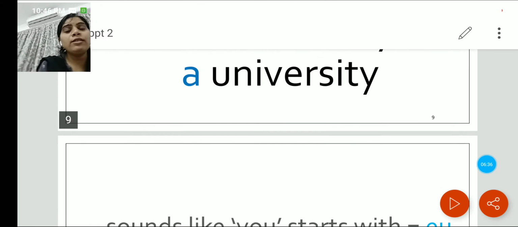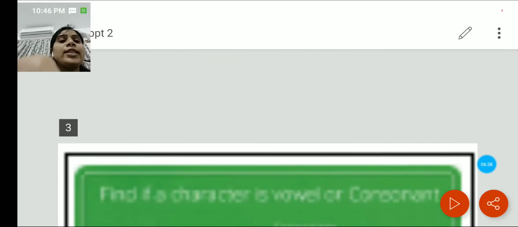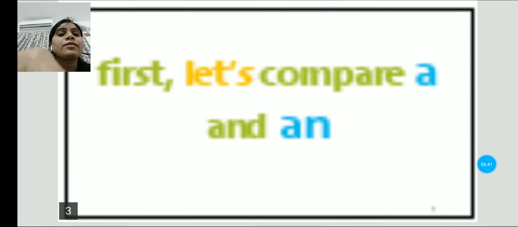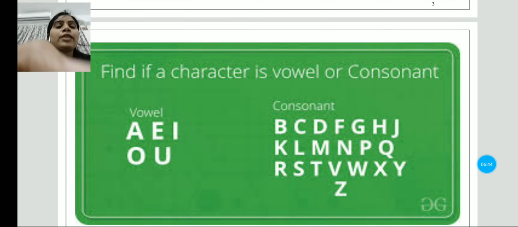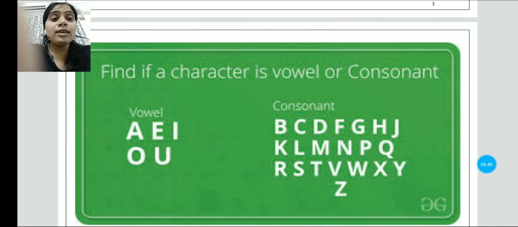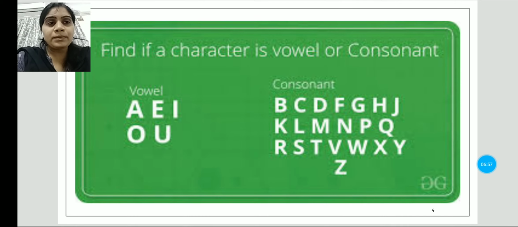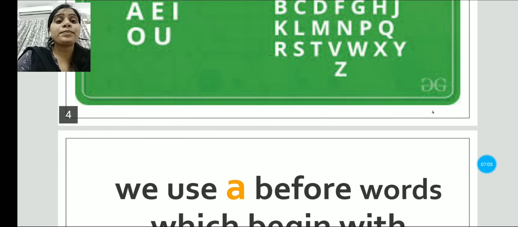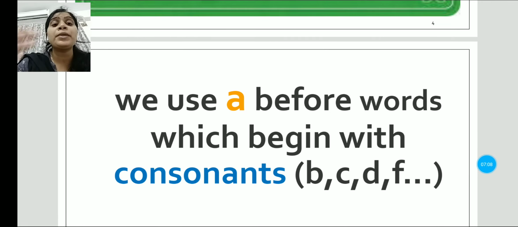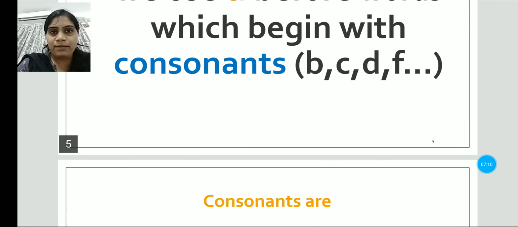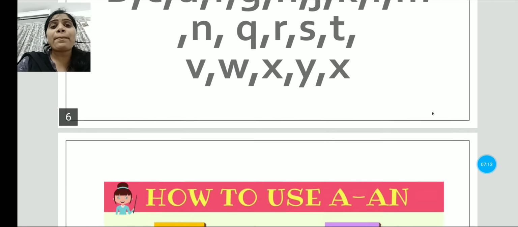Now again I repeat. Go to first slide. Consonants are B, C, D, F, G, H, K, L. Students, you got it? Vowels are A, E, I, O, U. We use a before words which begin with a consonant, B, C, D, F. What is the example?